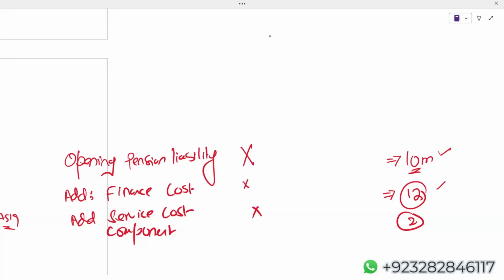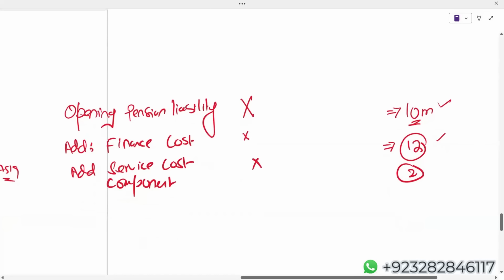Now, what else? Very important: contribution paid. Logically, contribution paid will reduce your pension liability. What contribution paid actually does is increase your plan assets. Of course, when plan assets increase, the pension liability will reduce.